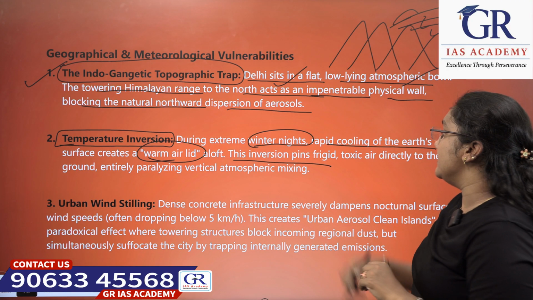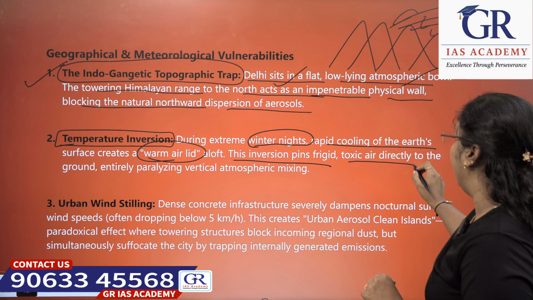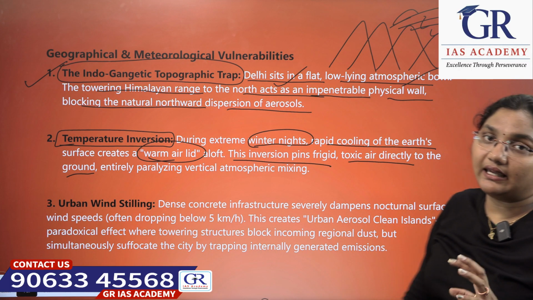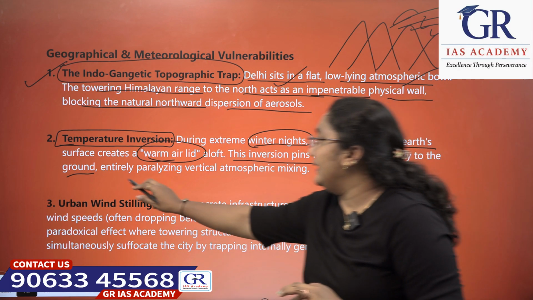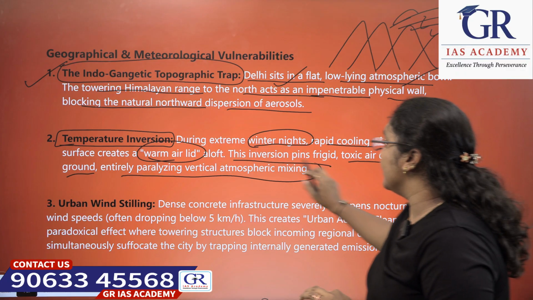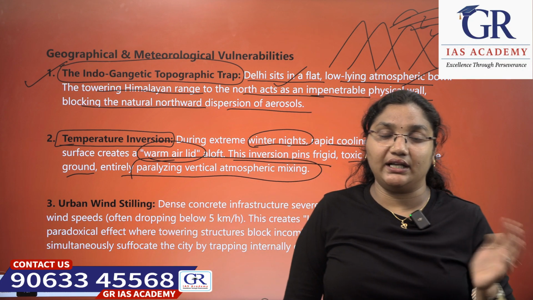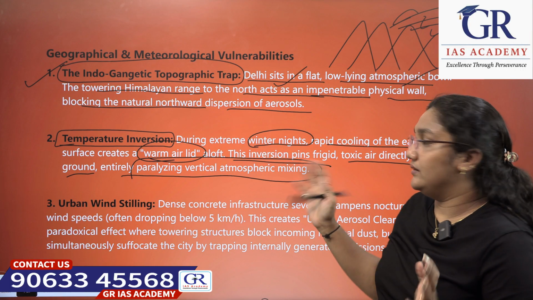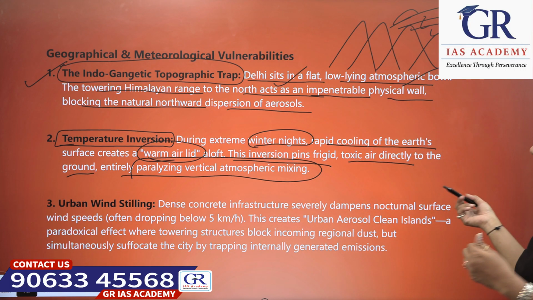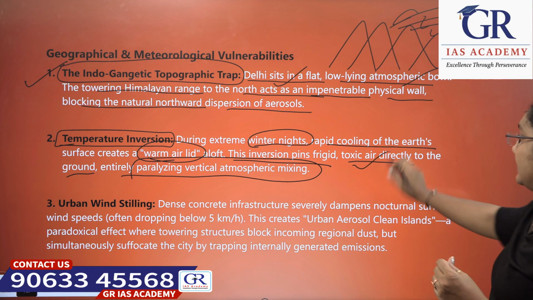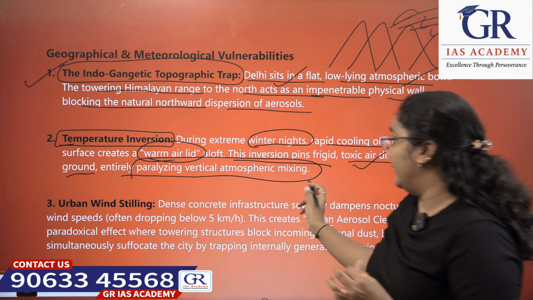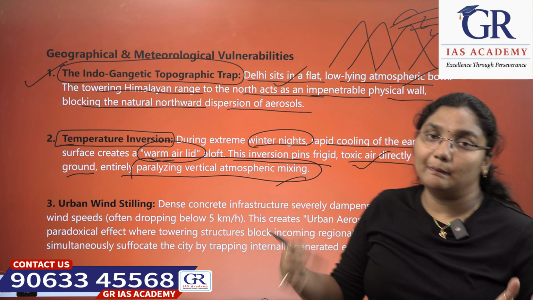This inversion pins the frigid toxic air directly to the ground, entirely paralyzing vertical atmospheric mixing.